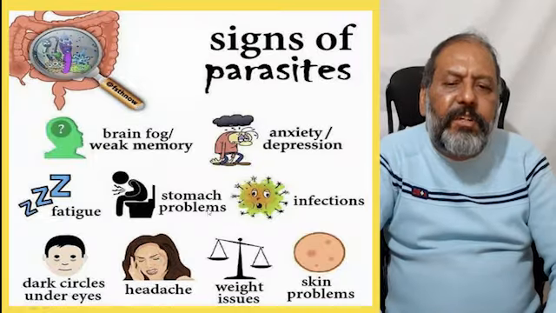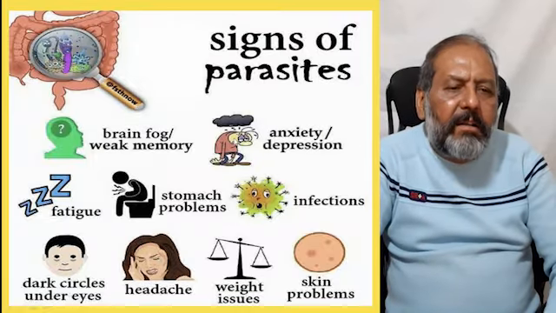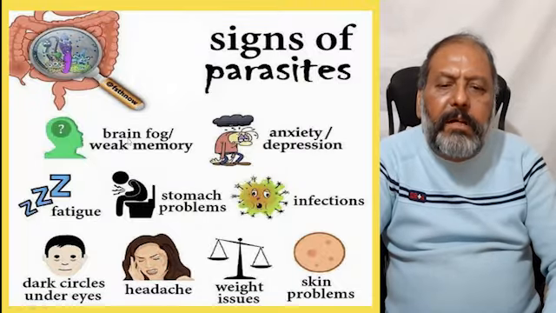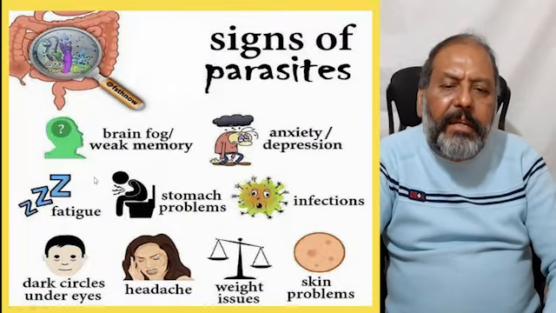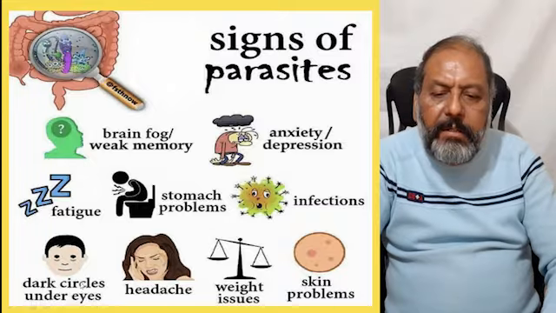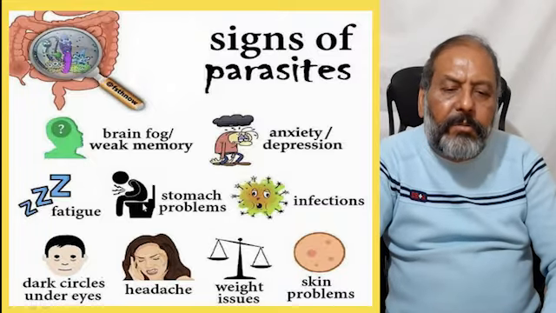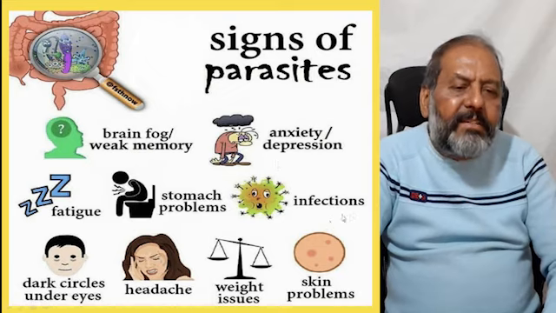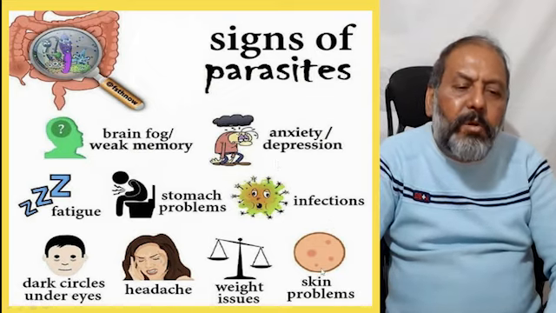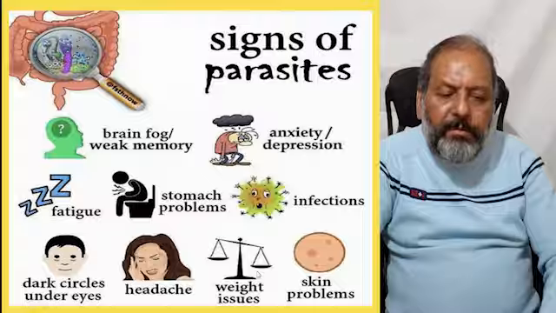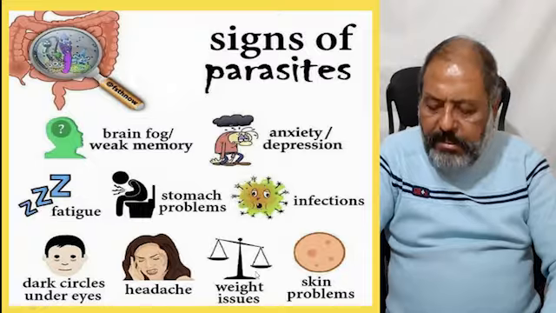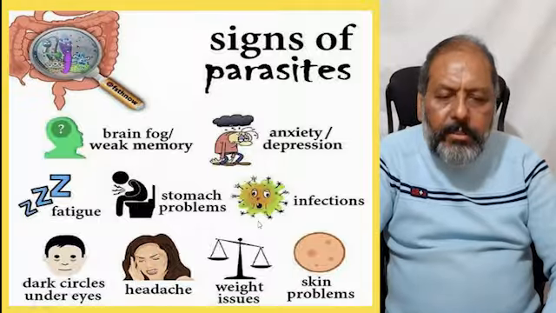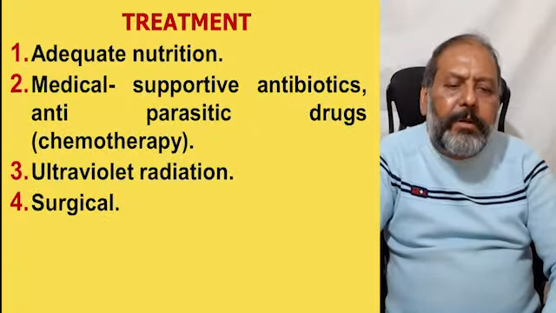One can see the signs of the parasites which they are going to cause: fogging of the brain, weak memory, fatigue, dark circles under the eyes because of anemia, stomach problems, then headache, anxiety and depression, proneness to infection, skin problems, and weight issues. These are all the signs that someone is going to have a parasite in the body.